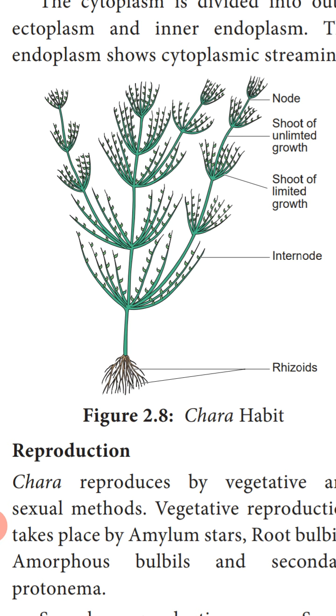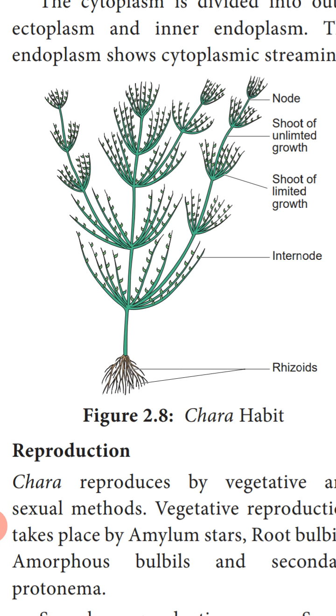They are multicellular and arise from the lower part of the thallus, that is the lower node of the main axis, and they have septa. These rhizoids fix the alga to a particular place, as well as help in the absorption of salts and solutes.